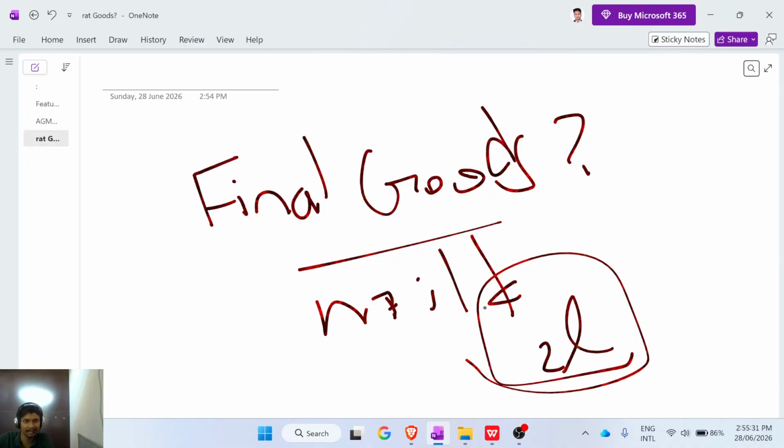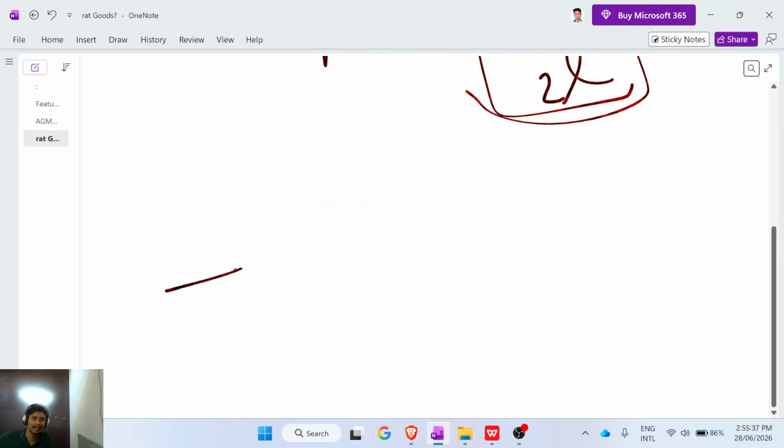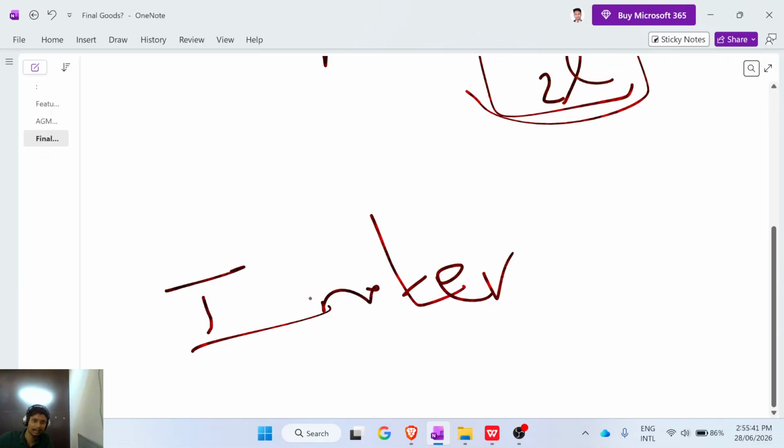My family will consume the milk. So that is a final good. Intermediate goods means in-ter-mediate.